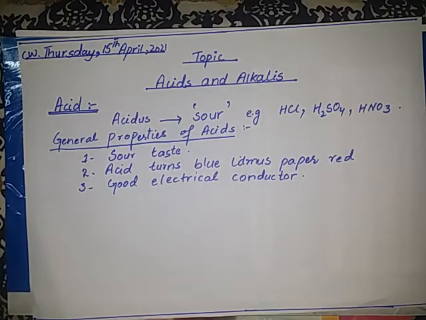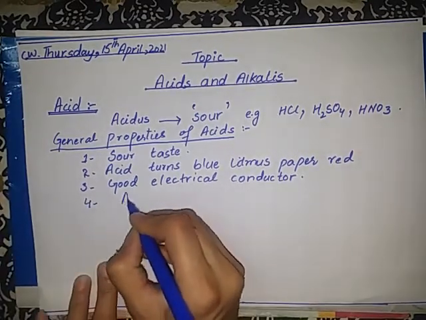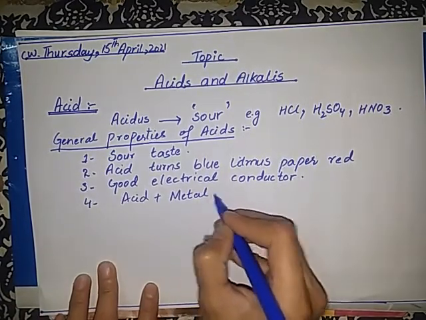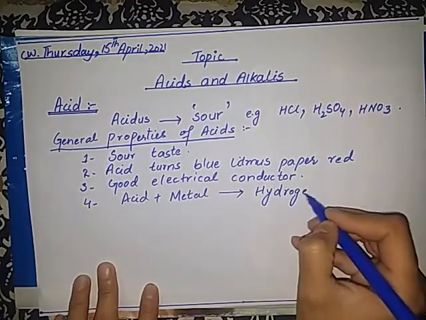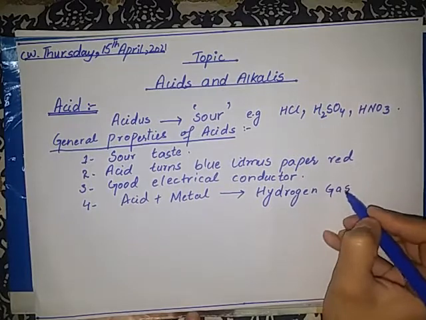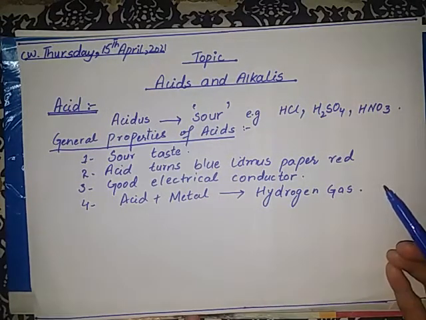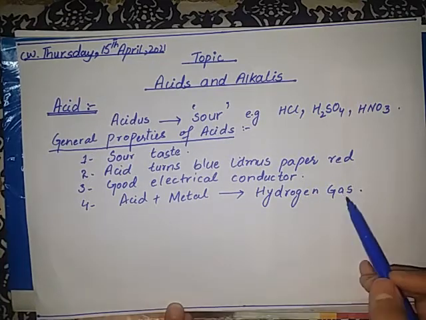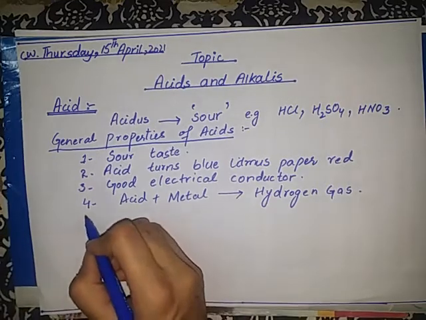Students, next, another property of acid is that when acid reacts with metal, it forms hydrogen gas. Hydrogen gas can be identified by a pop sound produced when a burning splint comes in contact with the gas. So in the manufacturing of hydrogen gas, acid is used. When acid reacts with metal, hydrogen gas will be produced.